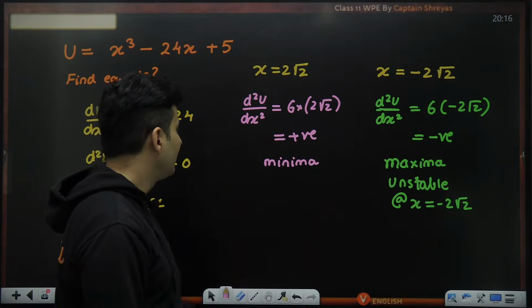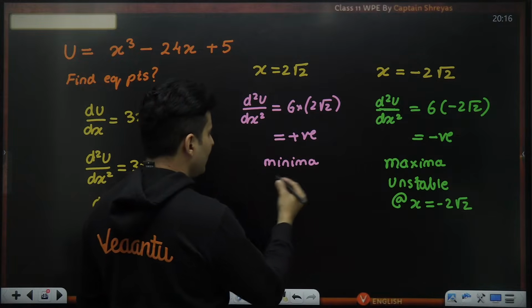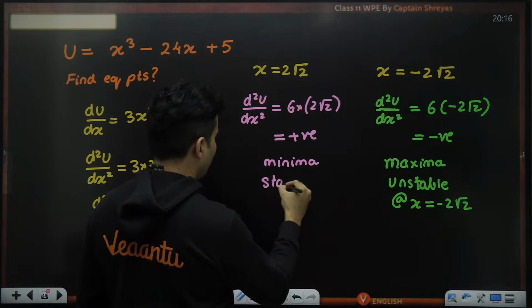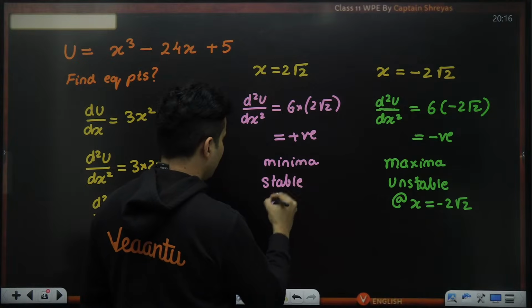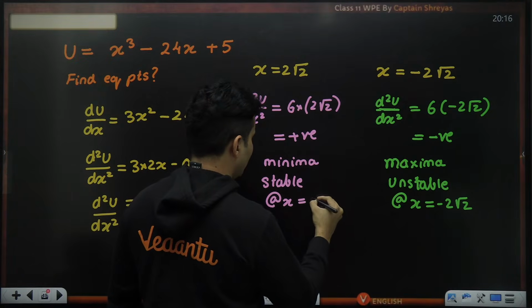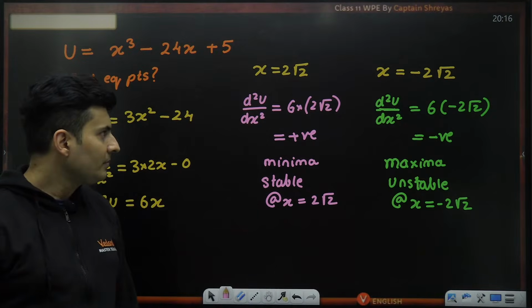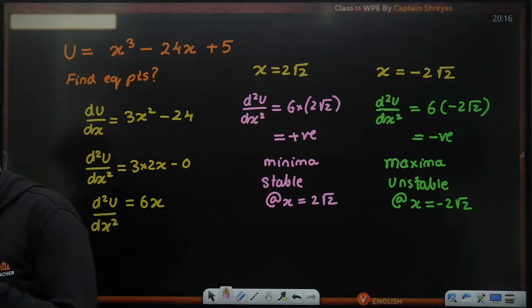That means it is a minima. So definitely it is going to be stable at x equals 2 root 2. As simple as that. Is that clear, everybody?